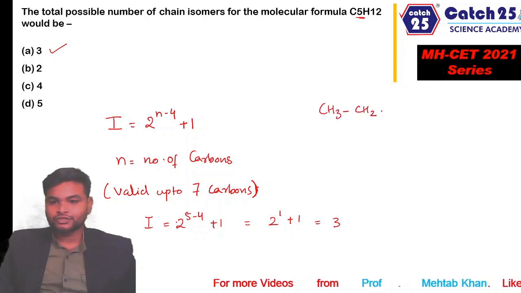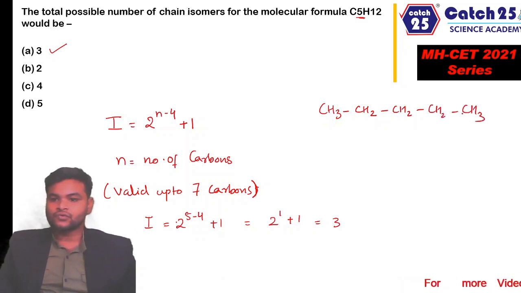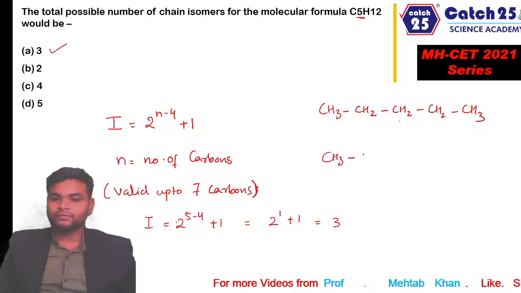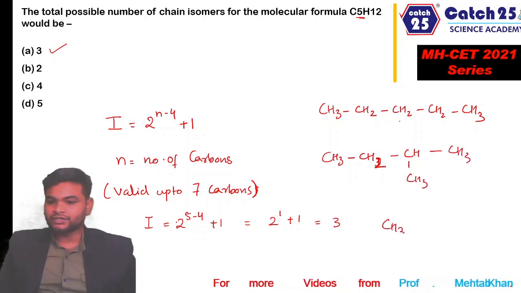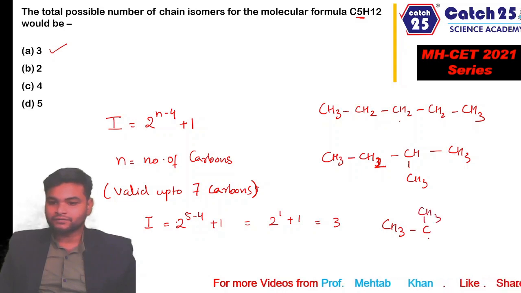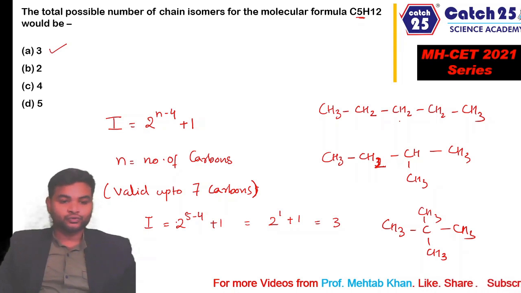CH3, CH2, CH2, CH2, CH3. So this is one molecule. CH3, CH2, CH, CH3, CH3. This is another isomer, and the last isomer is this. Only these 3 chain isomers are possible for this molecule. So the answer to this question is 3. These are the structures. Let's move to the next question.